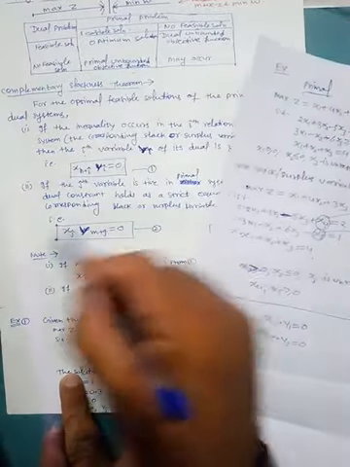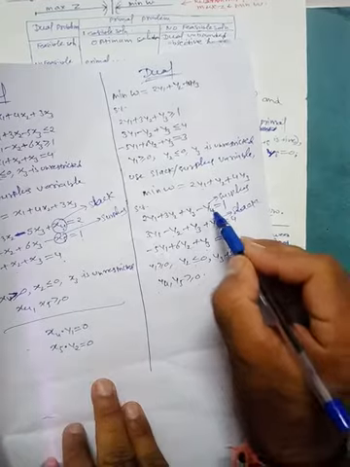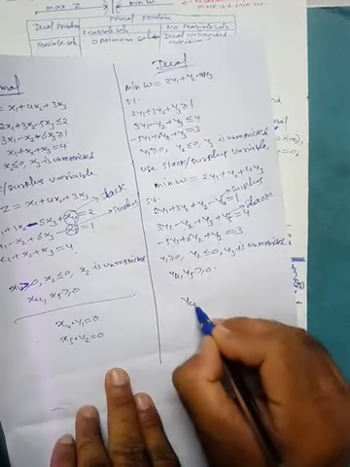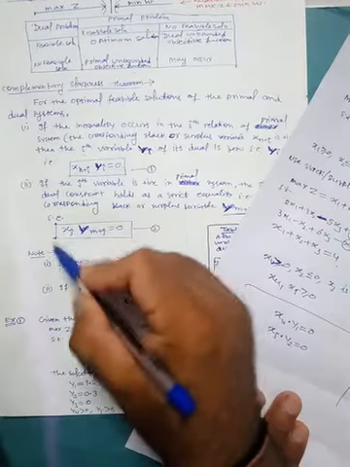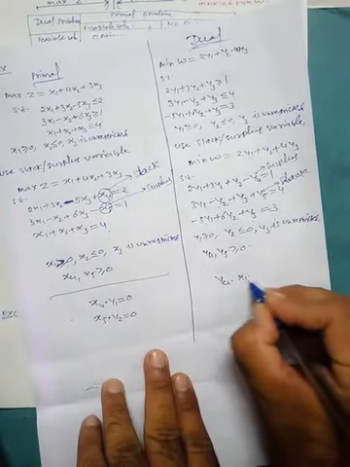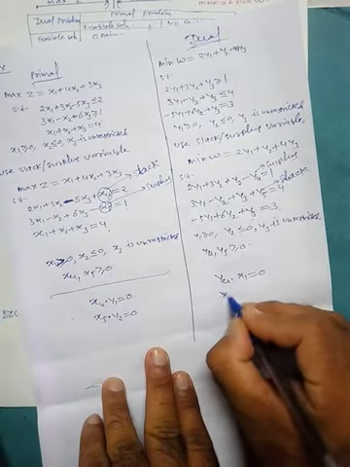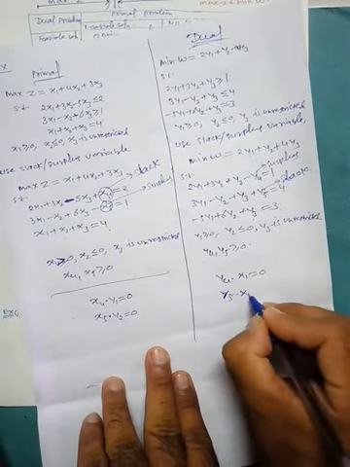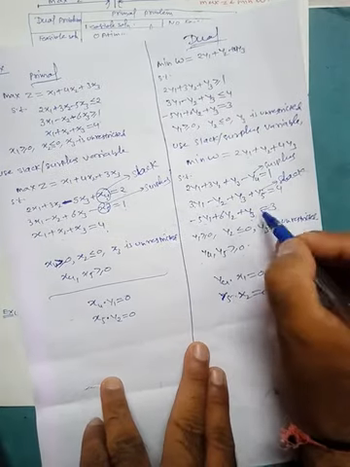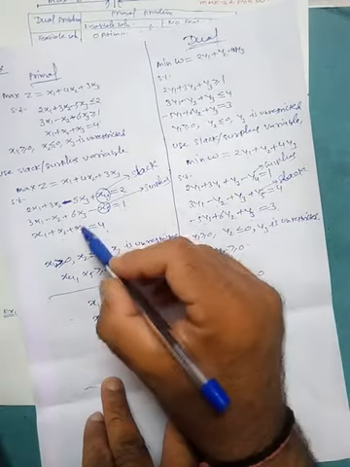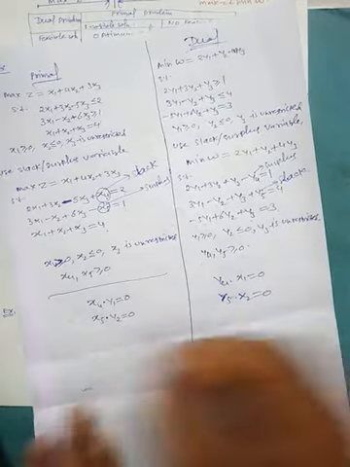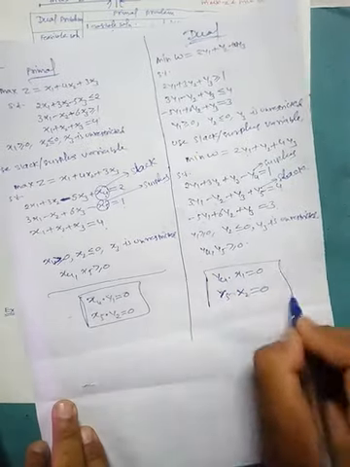Similarly, from the second condition, here we have y4 and y5. So y4 is multiplied by the corresponding primal variable x1, and this is equal to 0. y5 is multiplied by the second variable, and if suppose we have y6 here, then that will be multiplied by x3. So these two are the meaning.